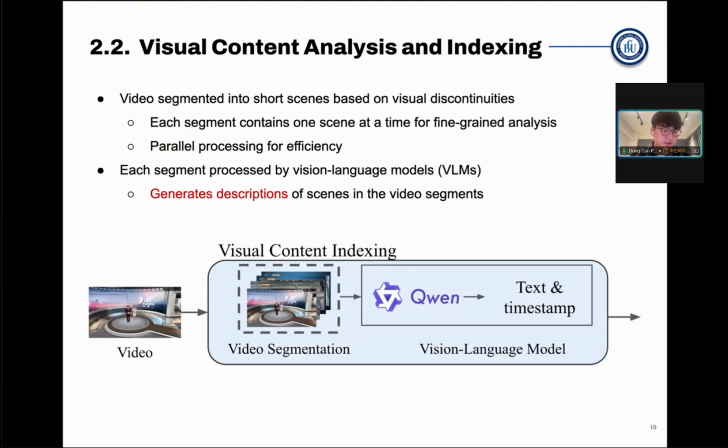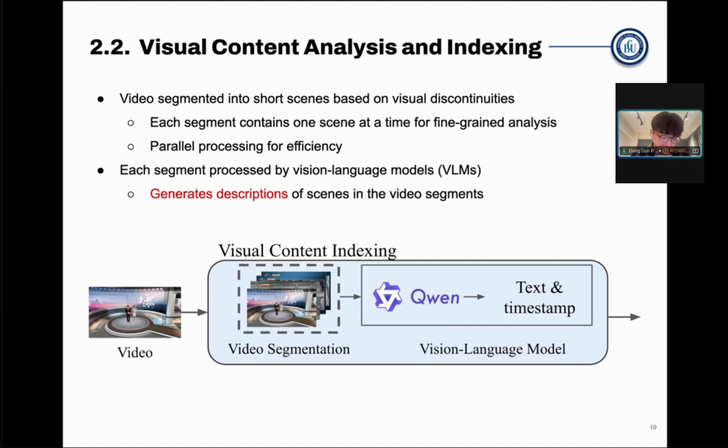The second component is the visual content analysis and indexing. Here, we first begin with video segmentation, which is splitting between distinct scenes inside the videos. The reason we do this is because we can't just process the entire video at once using the vision language models, and we want real fine-grained descriptions, explanations that represent one scene at a time from the VLMs.